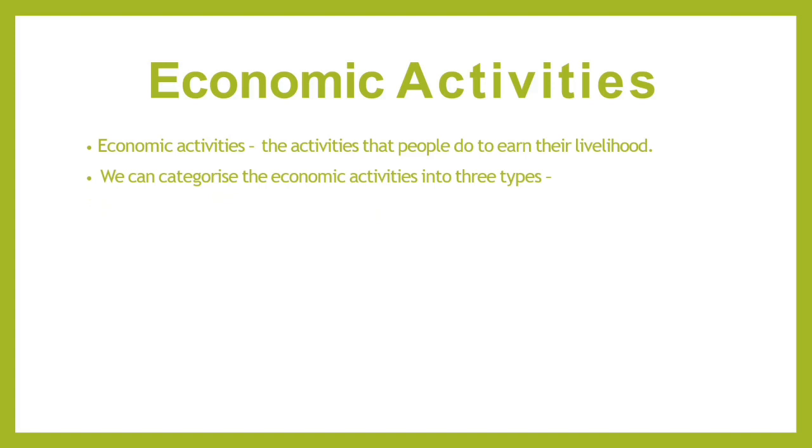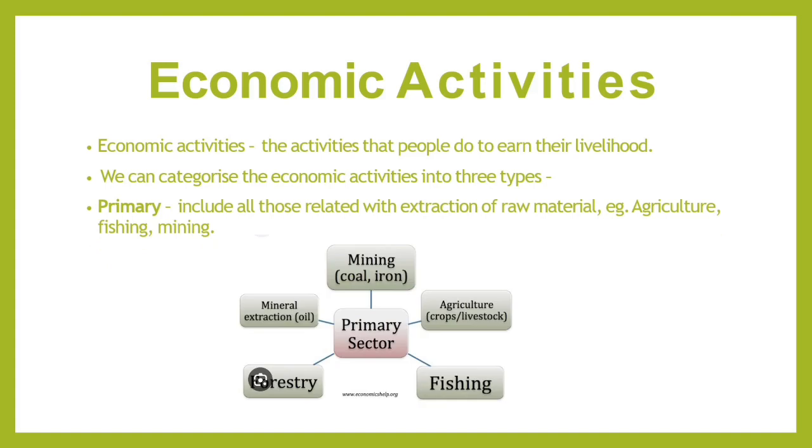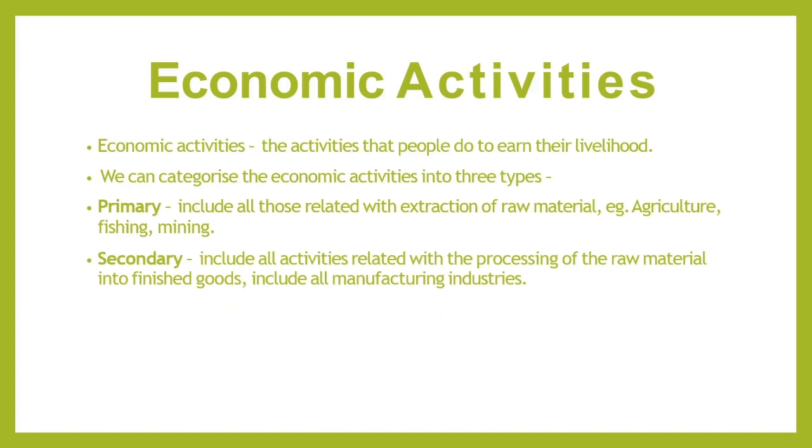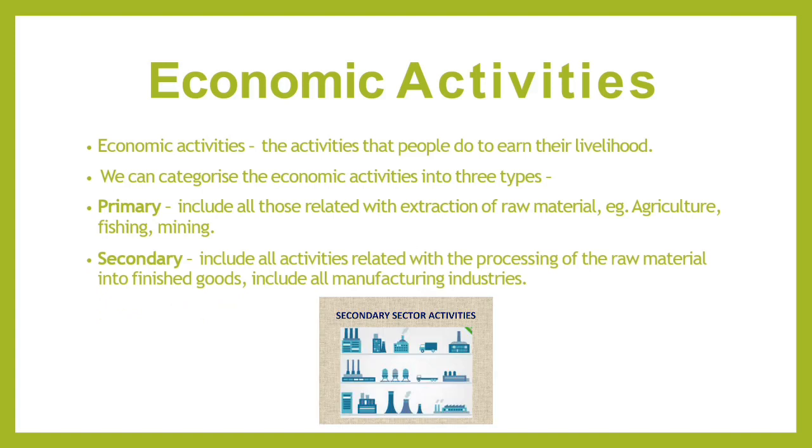We can categorize the economic activities into three types. The first is primary activity. It includes all those related to the extraction of raw material, for example agriculture, fishing, mining. So that is known as primary activity. Now secondary activity includes all activities related to the processing of raw material into finished goods, including all manufacturing industries.